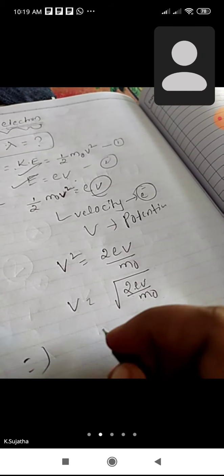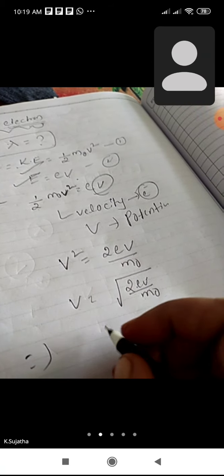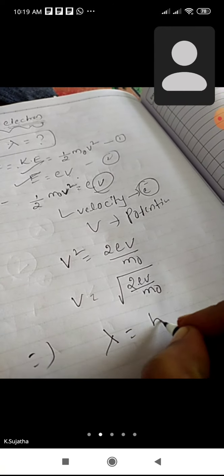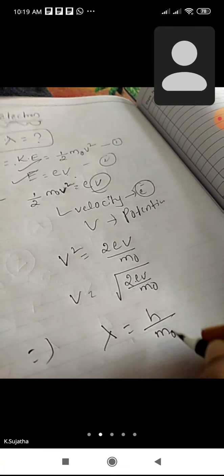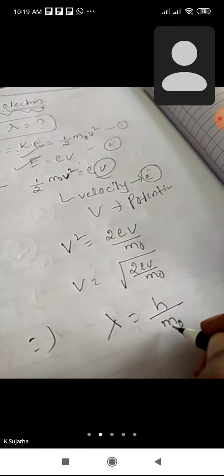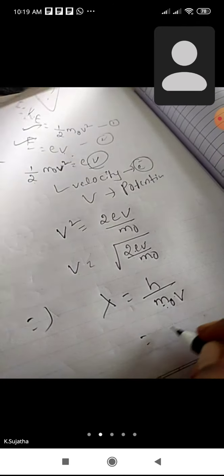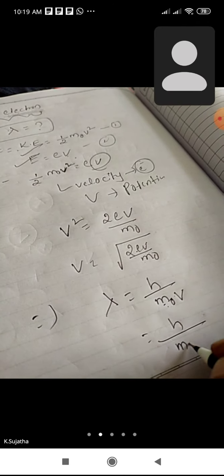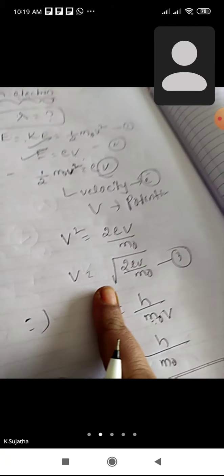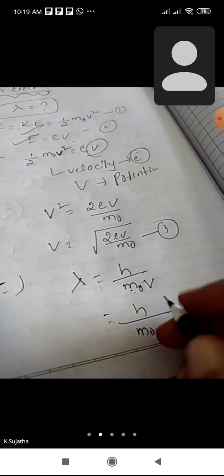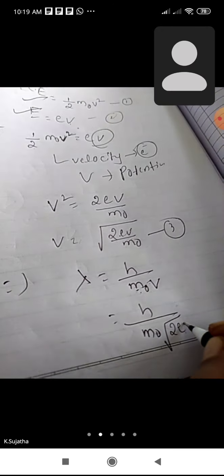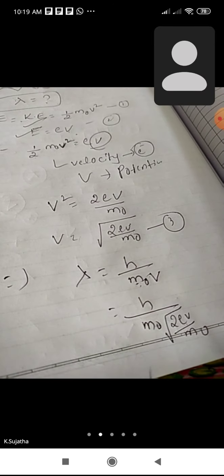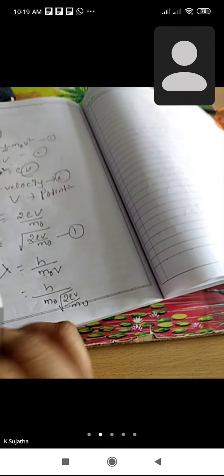Then according to the definition, lambda is equal to h by mv, or h by p, where p is mass into velocity. So we got the velocity of the electron as under root of 2eV by m naught. Then we simplify this.